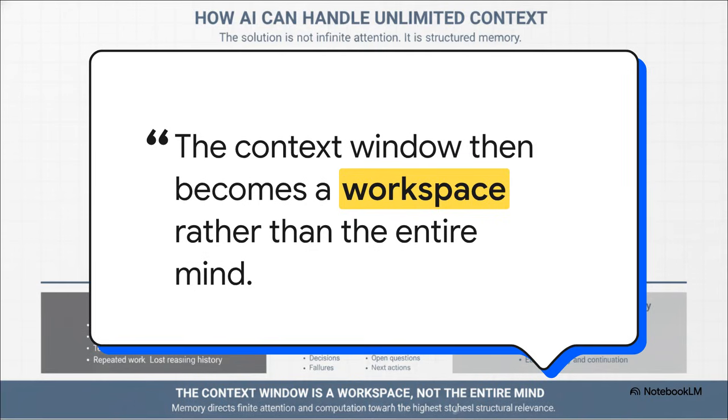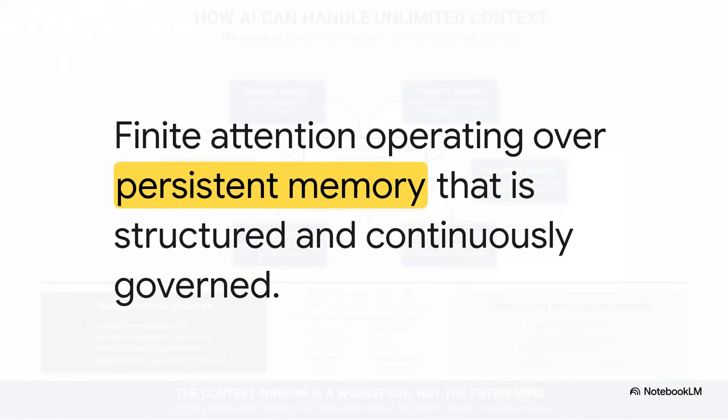The context window is a workspace, not the entire mind. Think about that. Memory is the persistent, structured environment. The active agents, they are just operators, dipping into that environment, doing their work at the workbench, and stepping back. The system absolutely does not need to hold every single thought in its attention all at once.